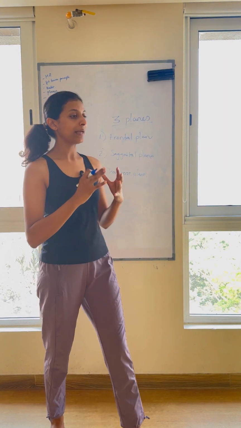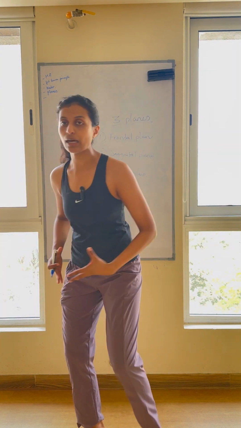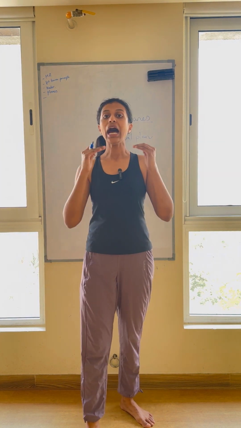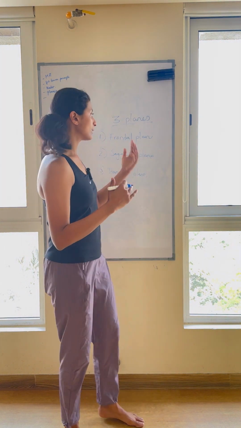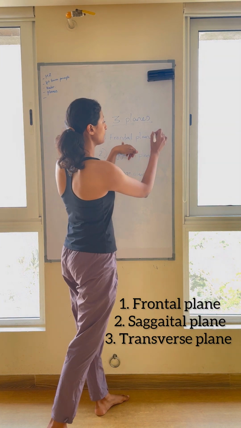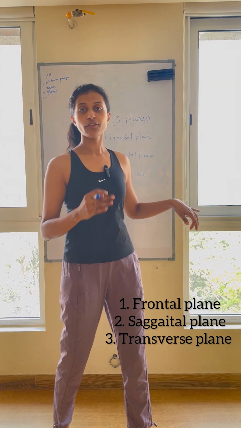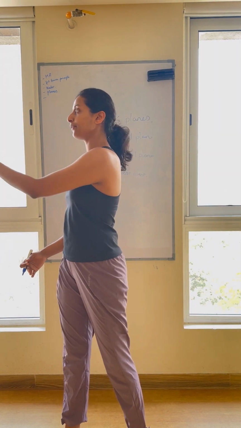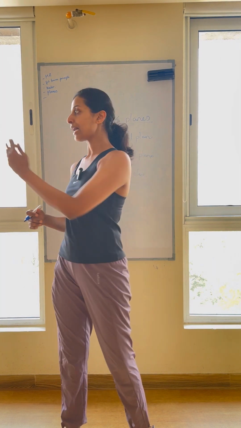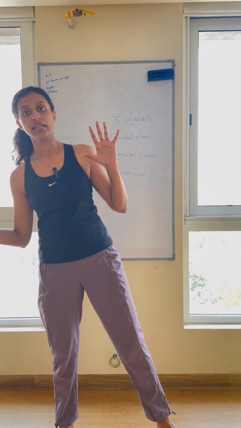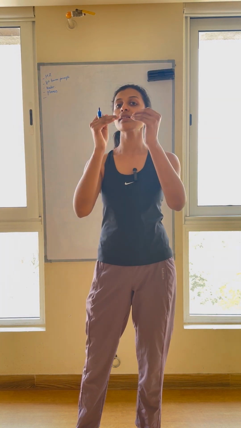Again recap, we move in 3 different planes. The way we move our body around in the kinesphere in the world are in 3 different planes, 3 different motions and directions. The 3 planes are frontal plane, sagittal plane and transverse plane. For the frontal plane, imagine that there is a glass in front of you. There is an image for your reference blinking on the screen. There is a glass in front of you and you're wiping that glass. If that movement is wiping the glass of that plane, the movement is in that plane.